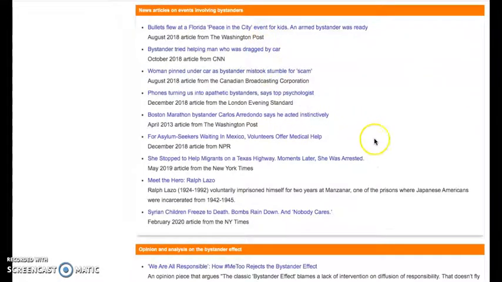These articles, you can glance through them. Sometimes you're going to need evidence for what happened when a bystander intervened or didn't intervene. And you can use these as a source for your paper.